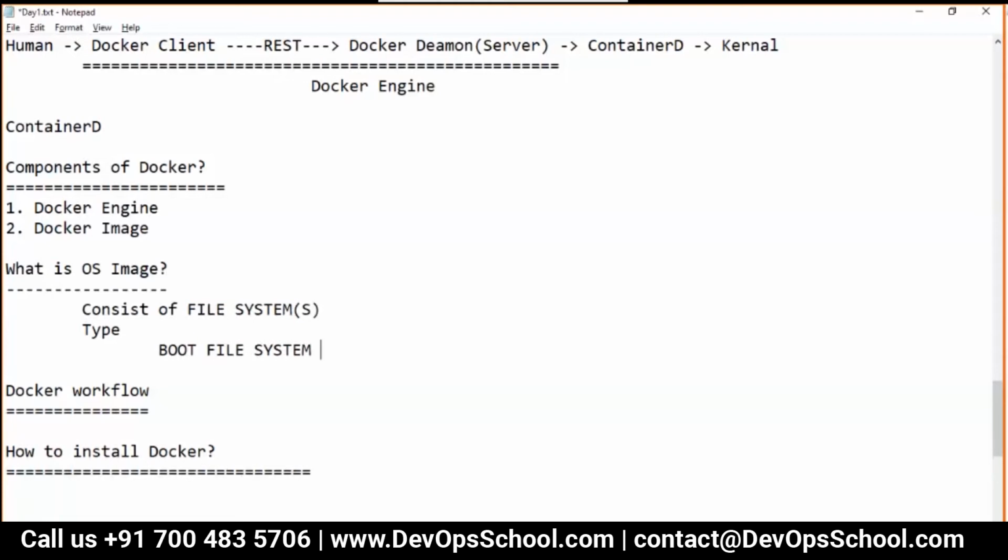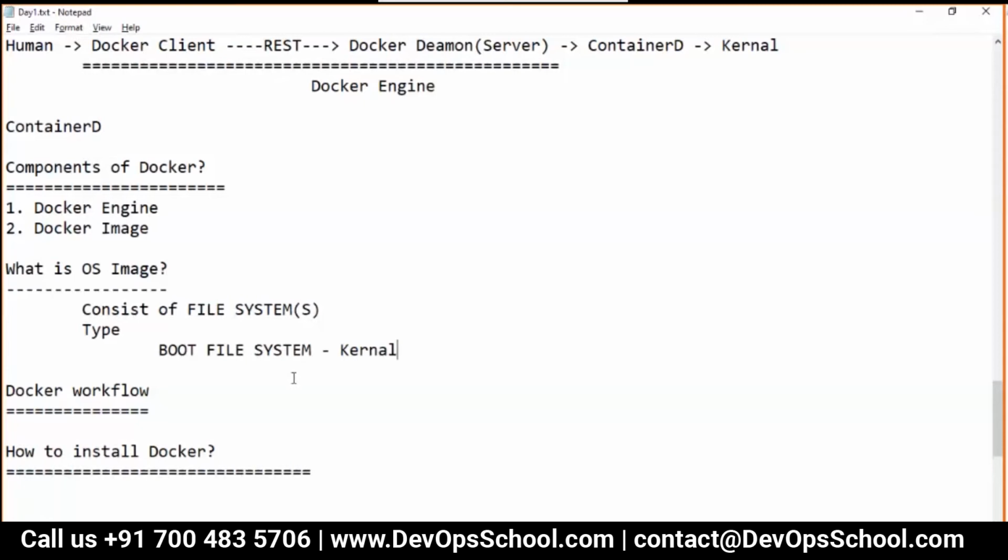Okay, boot file system. What is a boot file system? So the boot file system, we know this as a kernel. This is a kernel file system. You can see this when you open up any images, but during runtime you cannot see the boot file system. Why?